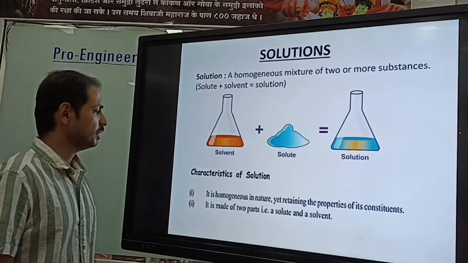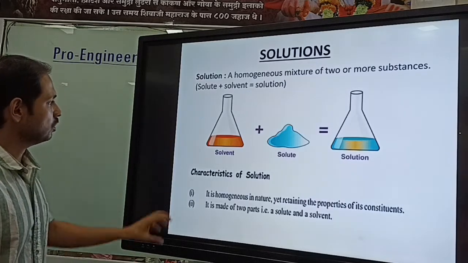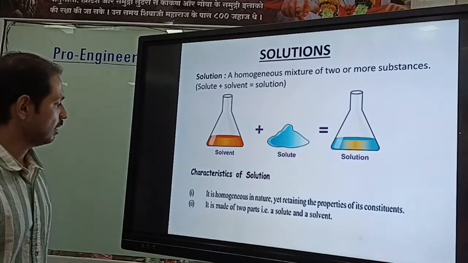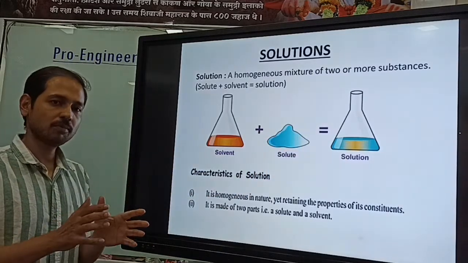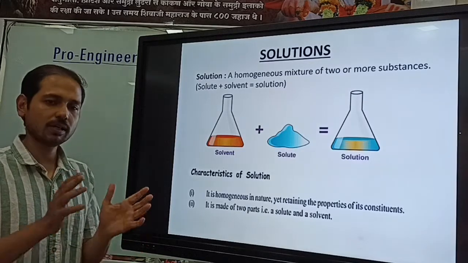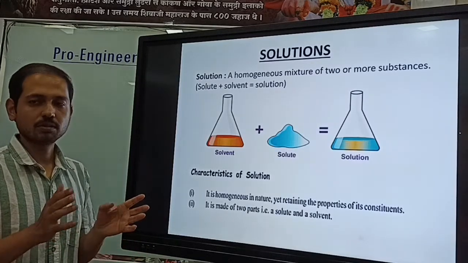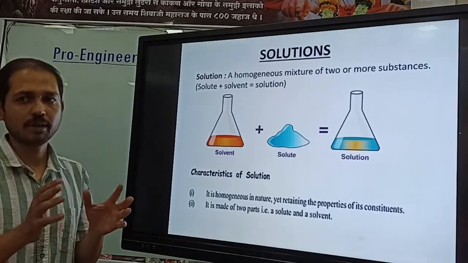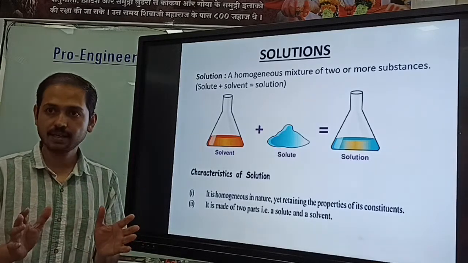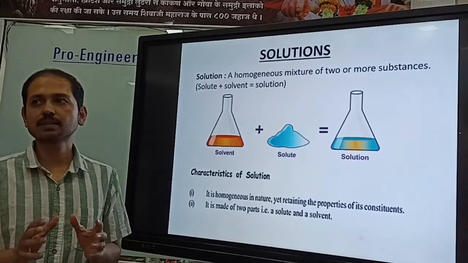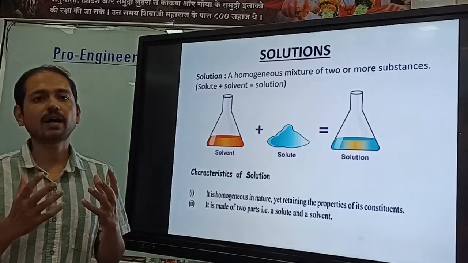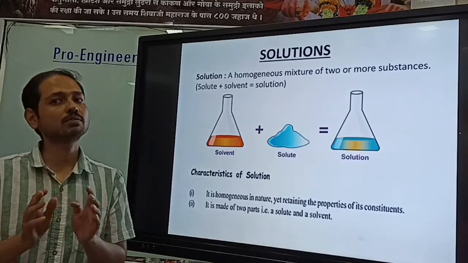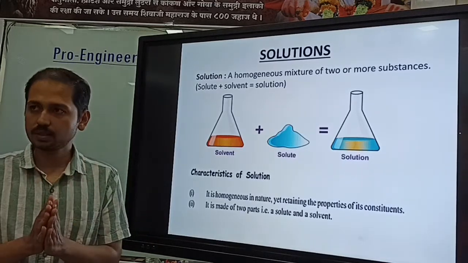Now the first point we need to understand a little bit more. Suppose you take water and sodium chloride, you will get a solution, right? But inside the solution, sodium chloride will not change its property and water also will not change its property. They remain as they are. Water remains water and sodium chloride remains sodium chloride. So there is no reaction. There might be some weak interactions, hydrogen bonds, ion-dipole interactions, but there is no such reaction. If a reaction occurs, then we will not call it a solution, right?